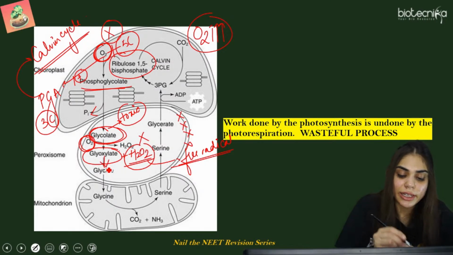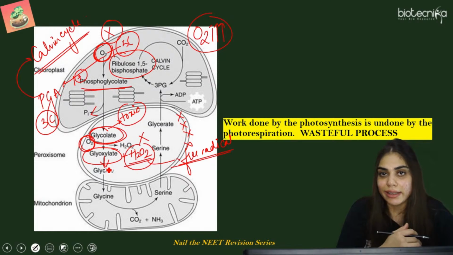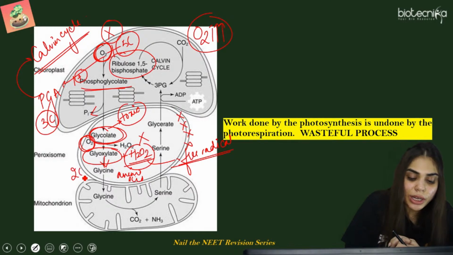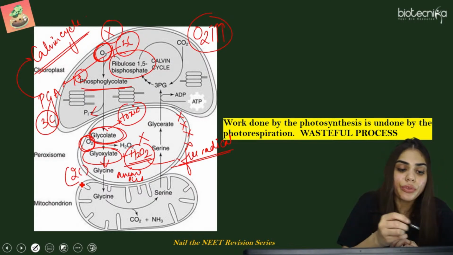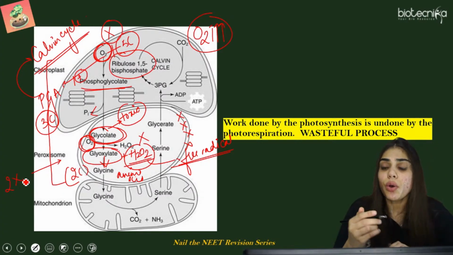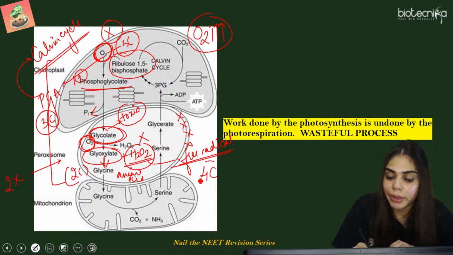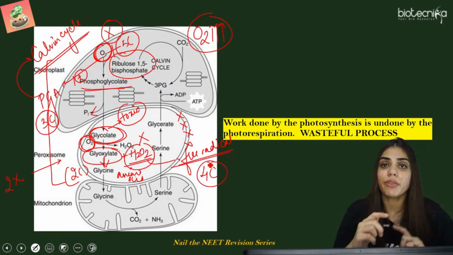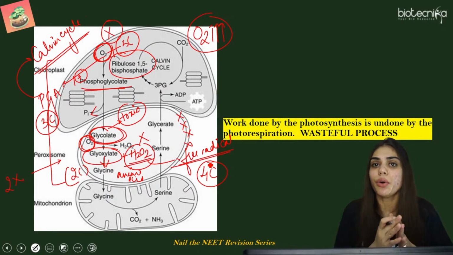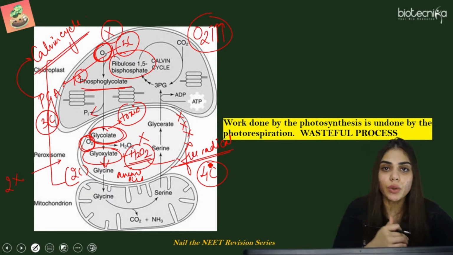Now this glyoxylate, it is converted to glycine, which is an amino acid. Now this amino acid is a 2 carbon compound. Now from here till here, 2 cycles of photorespiration will take place so as to form 4 carbon compound. क्योंकि अभी तक we have got only one molecule of glycine and that too is a 2 carbon compound, but we want 4 carbon molecule to continue the process.